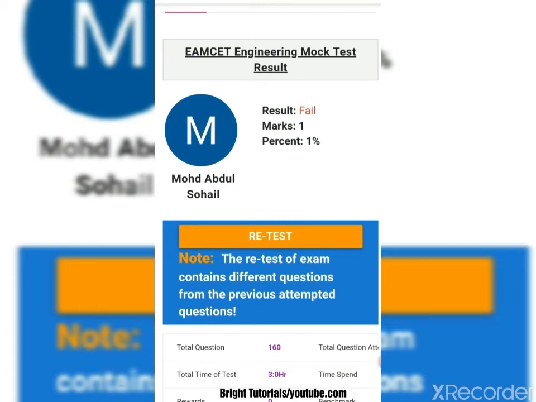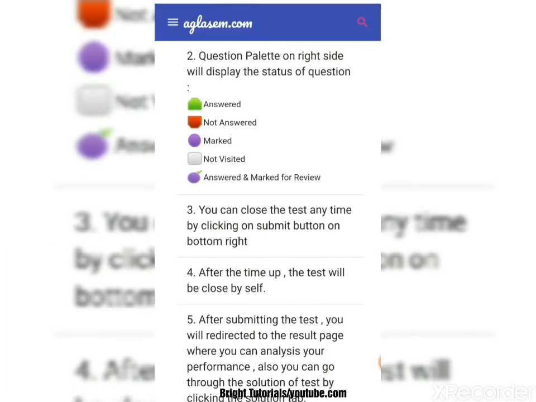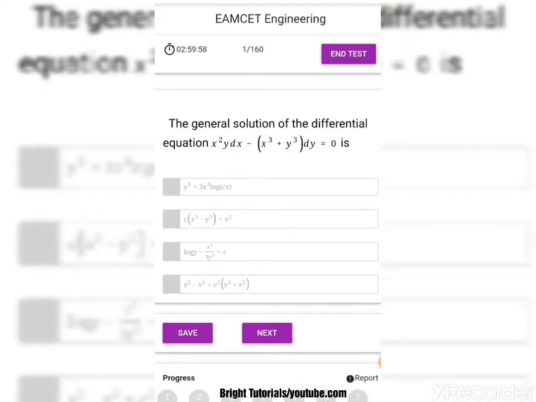Here is a note: the retest of the examination contains different questions from the previously attempted questions. That means the questions will not be the same as the ones you attempted previously. By that you can attempt different types of questions, and you can get different ideas on how to attempt them. Just click on retest, the instructions will be given, then click on proceed. Now the question paper will start.